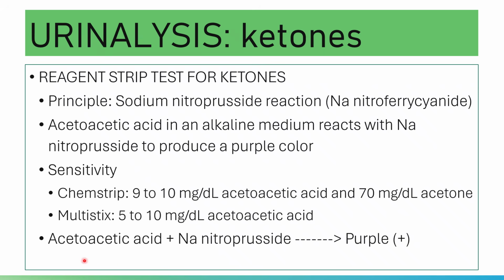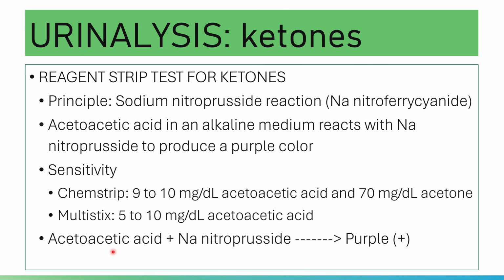Acetoacetic acid plus sodium nitroprusside will produce a purple color. What is present in the reagent pad is sodium nitroprusside, a buffer, and glycine if the brand is Chemstrip. The pad is buffered at an alkaline pH.